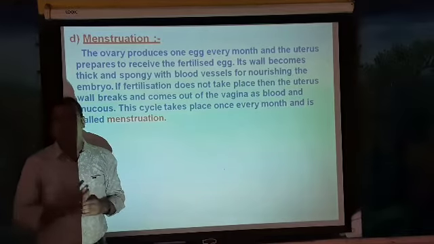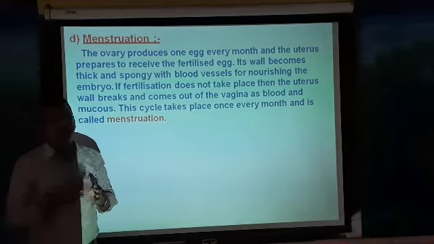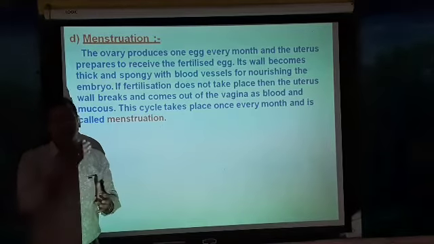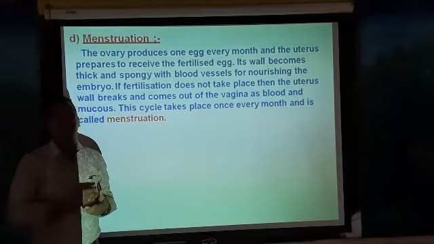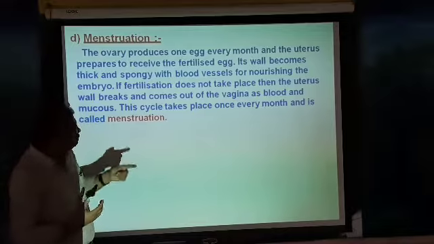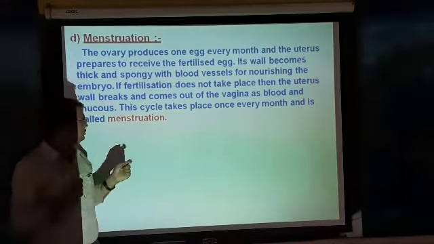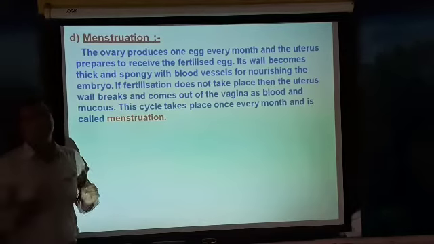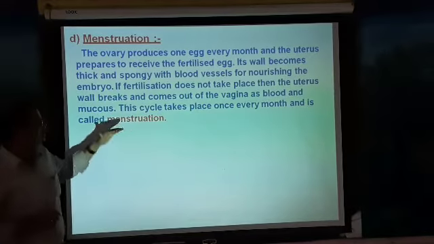But if it is not fertilized, the wall of the uterus gets ruptured. When it ruptures, there is leakage of blood. Along with this blood, many other substances are released through the vagina. This is called menstruation. It usually takes place every month in a female.